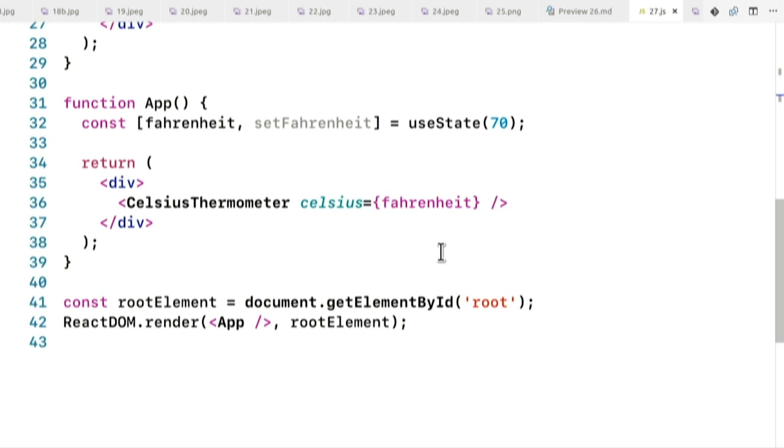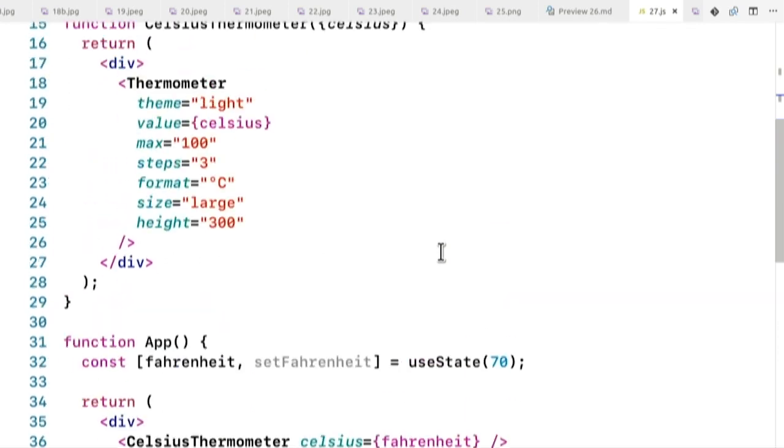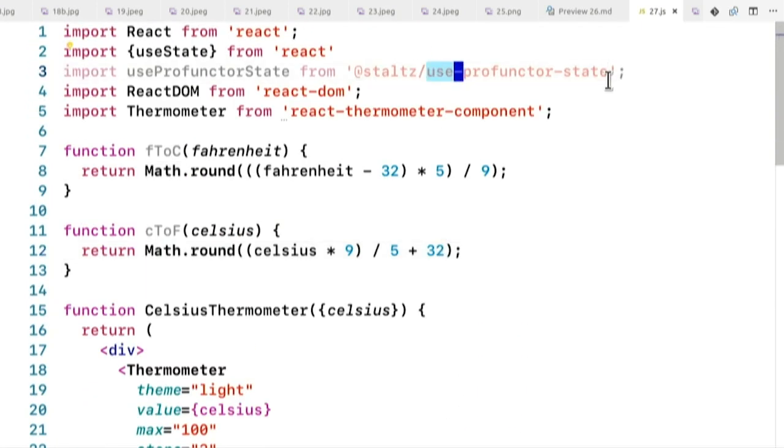So I did something for you. I basically wrote a small library in React so that we can use this kind of stuff in React. It's called use-profunctor-state. And as you see, it's using hooks, which are the new stuff, so new that it's even alpha, so it's not yet official. And now you feel nicer. I can see some people feel so much nicer now that they know they don't need to watch me programming Cycle.js. Okay, so how are we going to use this?